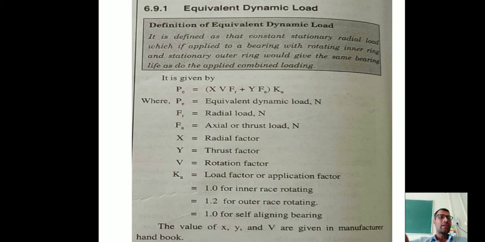V is 1 for the inner race rotating, 1.2 for the outer race rotating, and 1 for a self aligning bearing. The values of X, Y and V are given in the manufacturer's handbook, so on the basis of the type of bearing we calculate the radial, thrust and rotation factors.